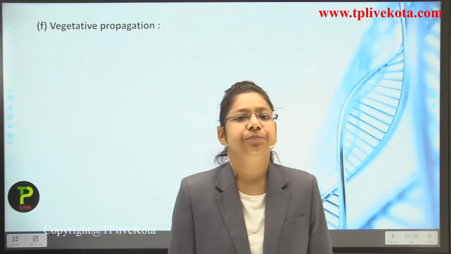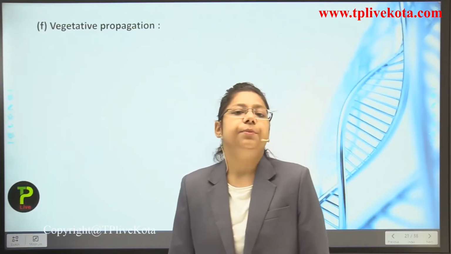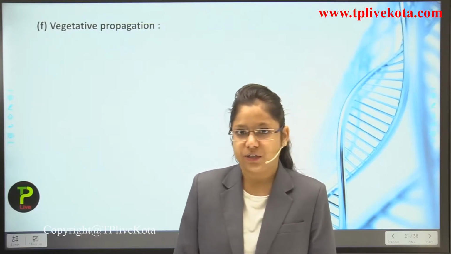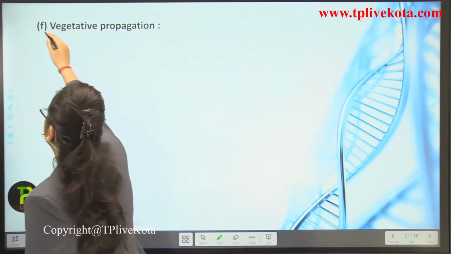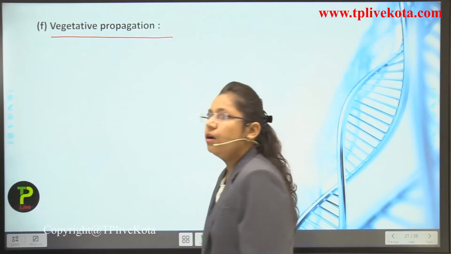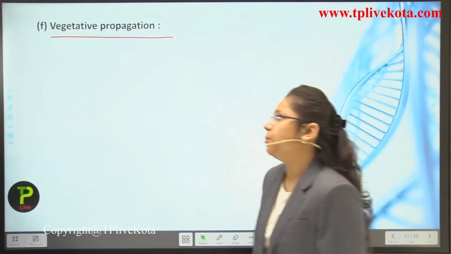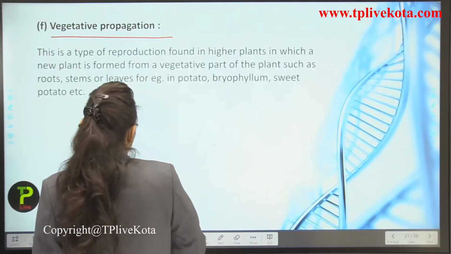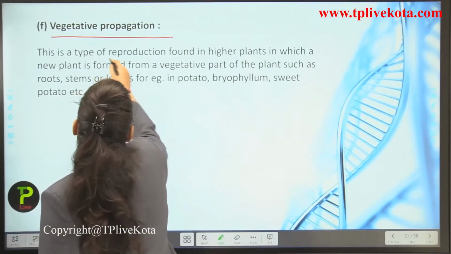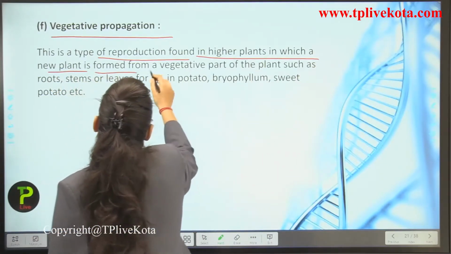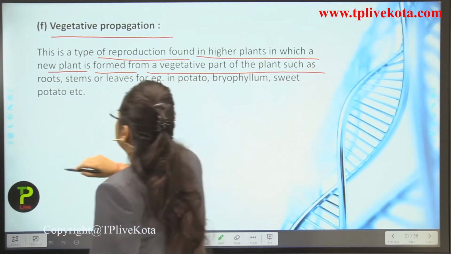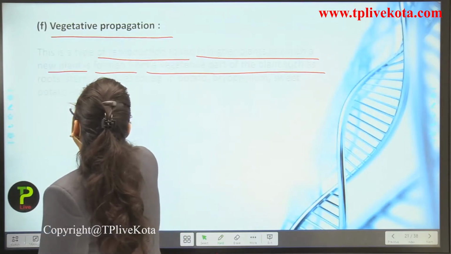Okay, students. Now, let us see the sixth type of asexual reproduction. This sixth type of asexual reproduction is known as what? Vegetative propagation. So what is vegetative propagation, students? This is a type of reproduction found in higher plants in which a new plant is formed from a vegetative part of the plant, such as roots, stems or leaves.